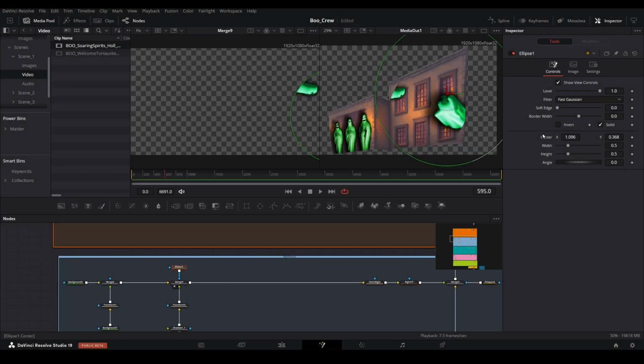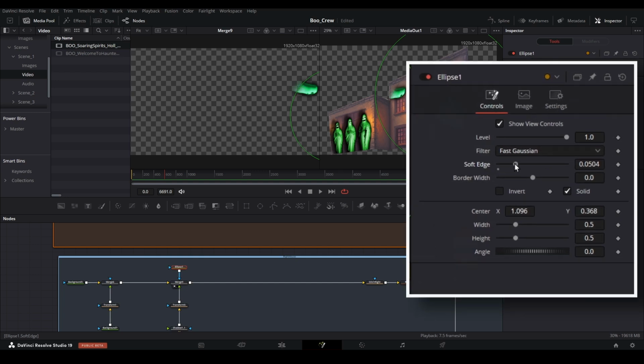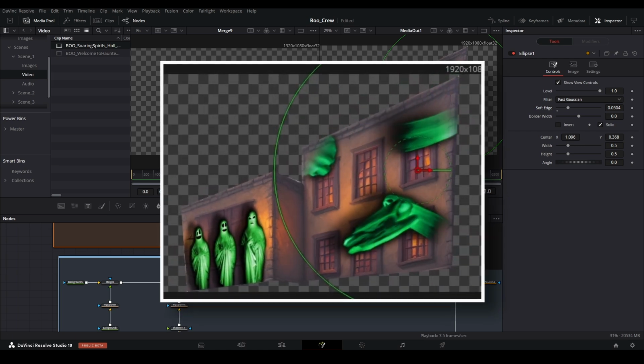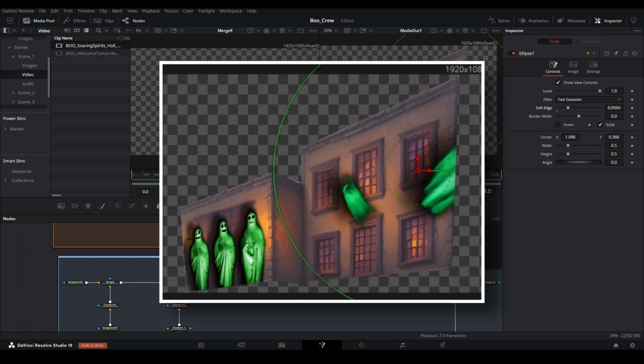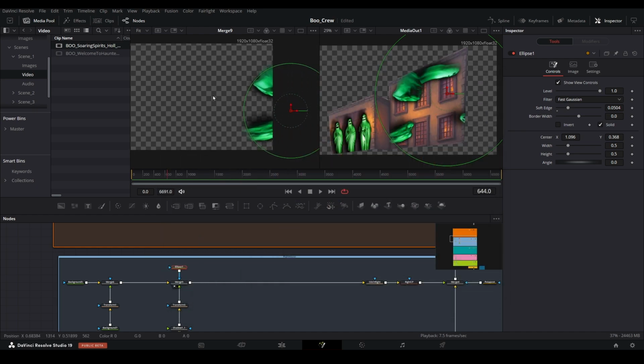Here we can see a bit of the circle cutting off the element, but let's soften that up by using the inspector, and increase the soft edge slider. Soft edges on your masking nodes will add a faded effect to the edges. This will make the ghosts appear to materialize, instead of just showing up out of nowhere.